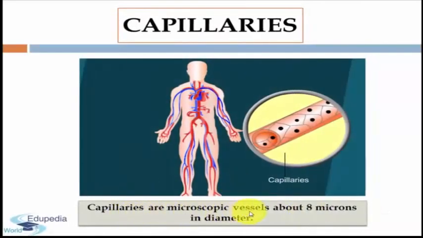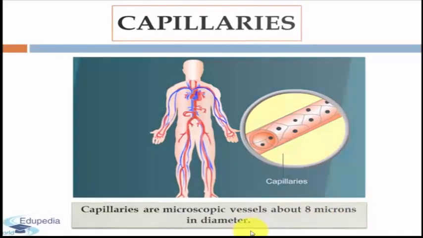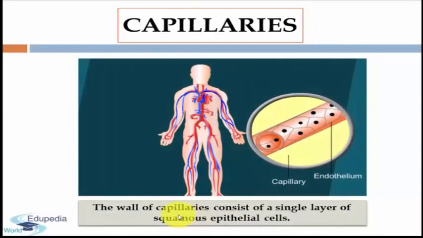Capillaries are microscopic vessels about 8 microns in diameter. The walls of capillaries consist of a single layer of squamous epithelial cells. As you can see here, these are the epithelial cells, and this is the diagram showing a capillary. These lie in contact with the